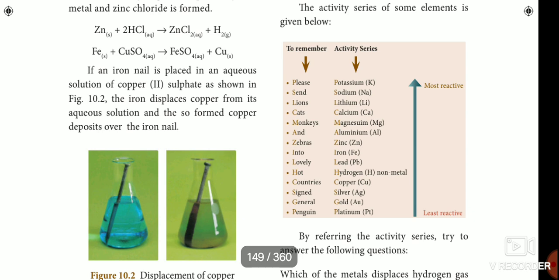And then one more topic is photo decomposition reaction. So this is your assignment. All of you study. Okay children, thank you.